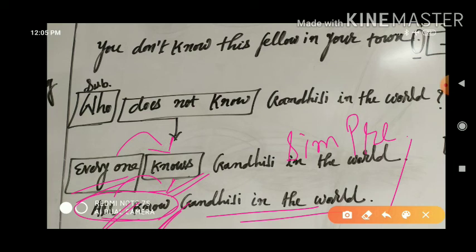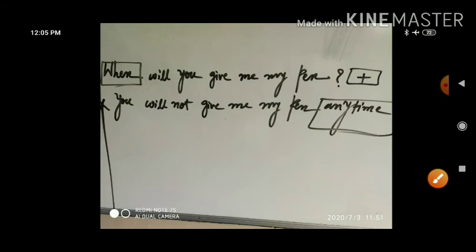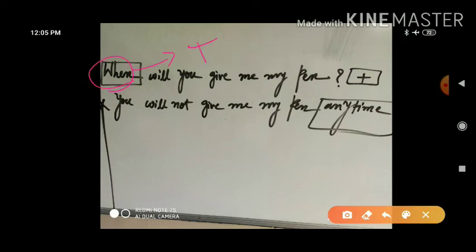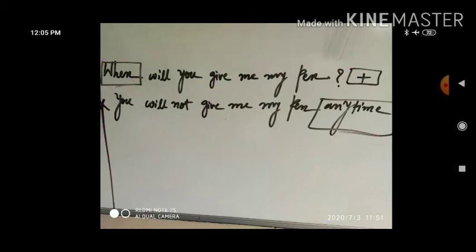Now we will move ahead with the next sentence. When will you give me my pen? Think for this. Wherever when is used, when always requires time. So when you convert this sentence from interrogative to assertive, at that time you have to add the time, and so here we have written something according to the demand of the interrogative sentence.